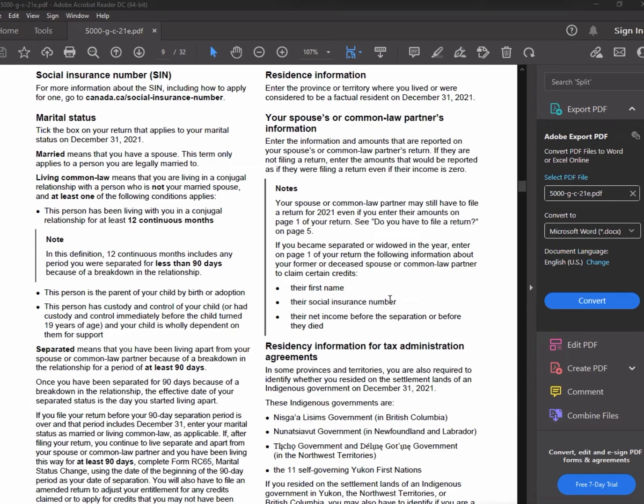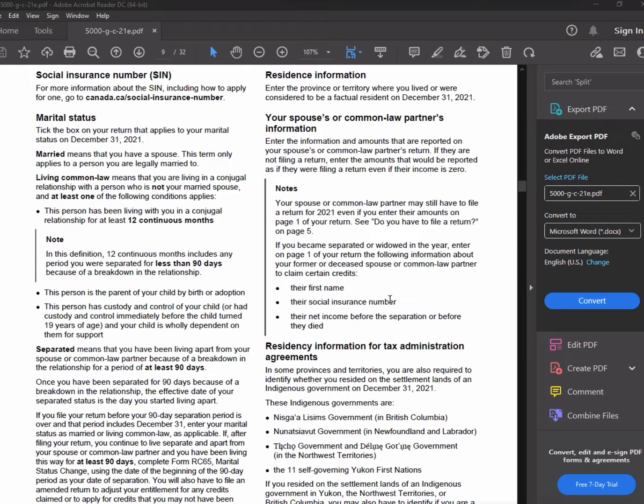But if you are living as a common law partner, you have to wait. If you don't have a child, you have to wait 12 continuous months. But if you have a child, then immediately you are a common law partner.